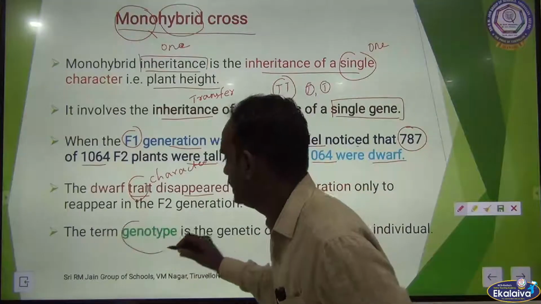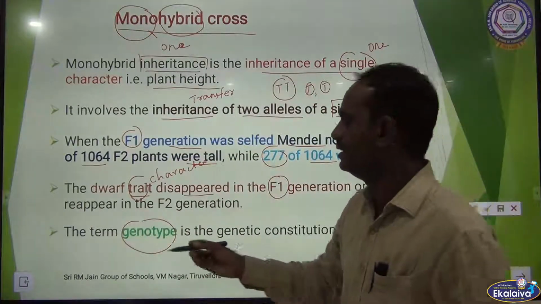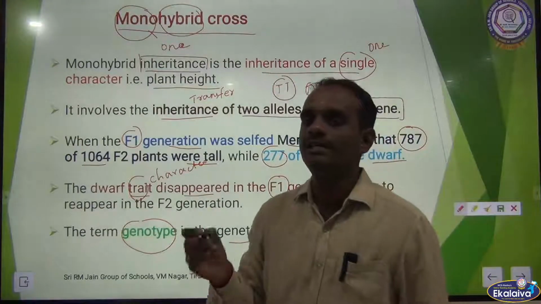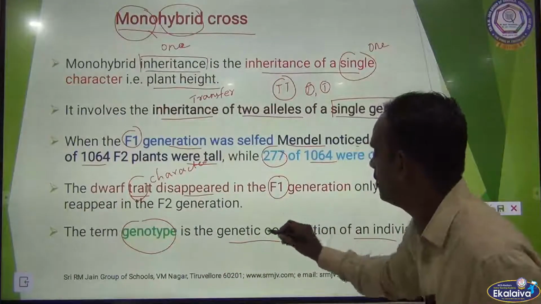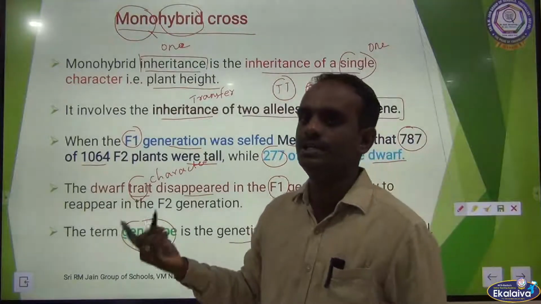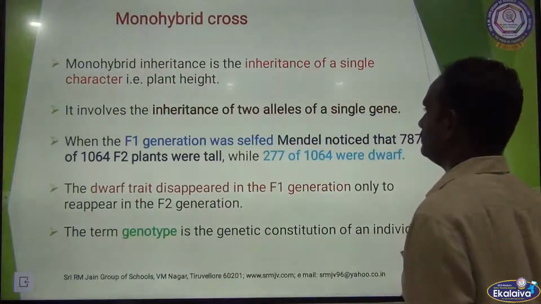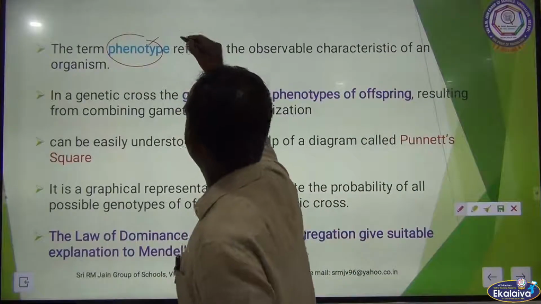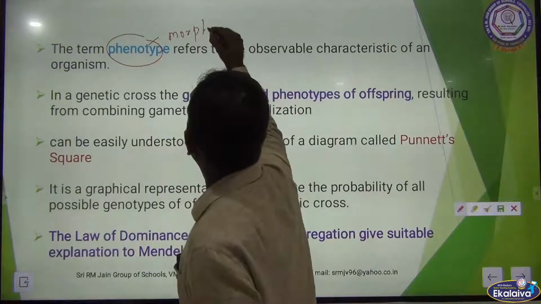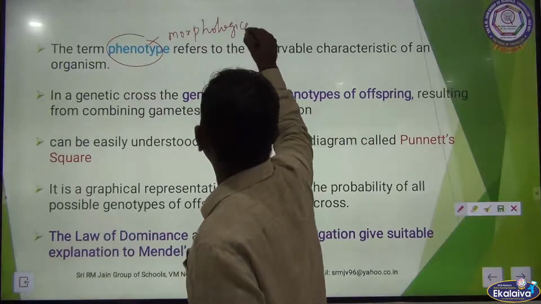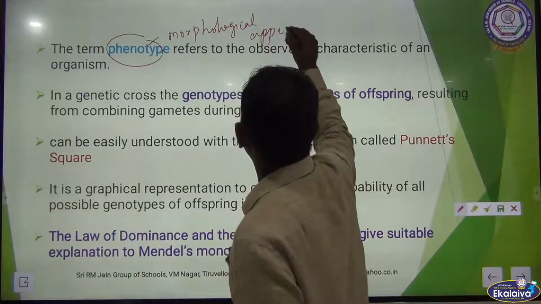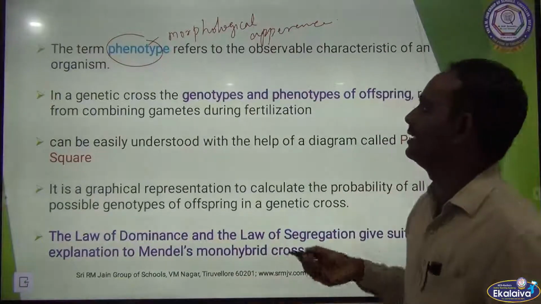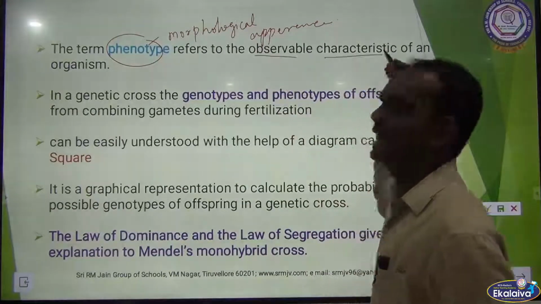Okay. The term genotype is nothing but the genetic constitution of an individual, that is genotype, gene expression. The term phenotype means the morphological appearance. Phenotype refers to observable characteristics.